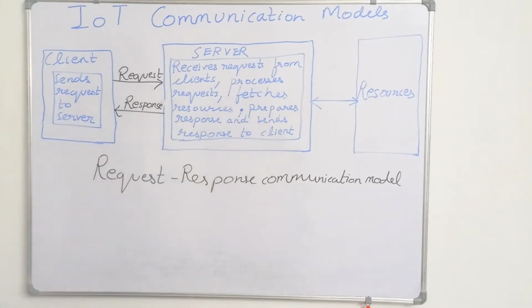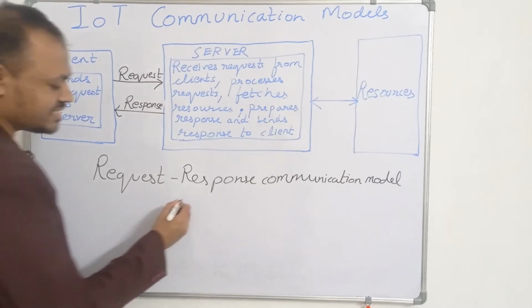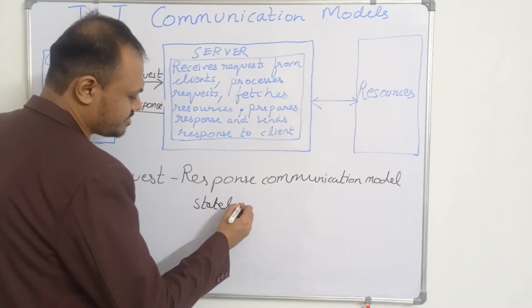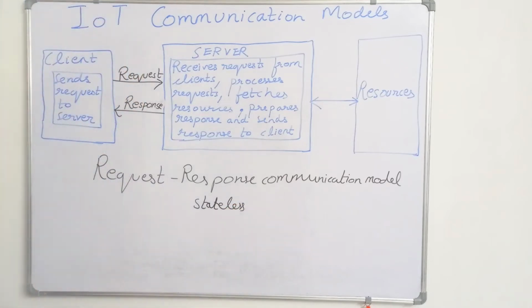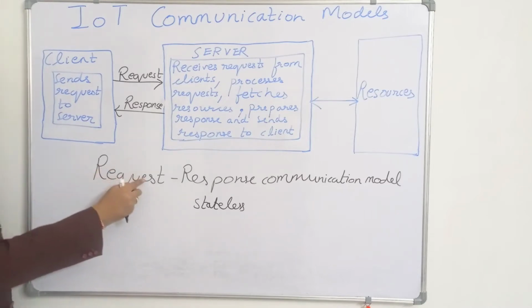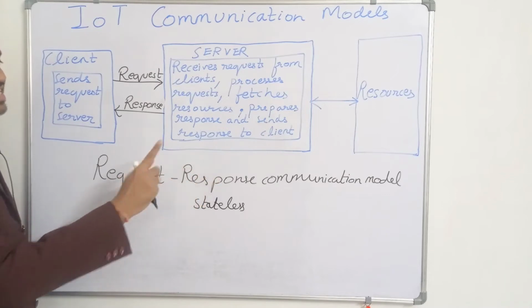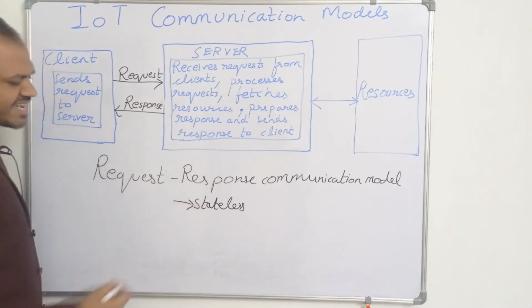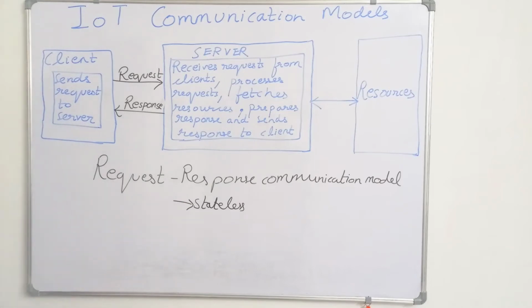So the server has the connection to the resources. This is a stateless communication model. Each request response pair is independent of the other request response pair. So this is called a stateless communication model. This is the first communication model.